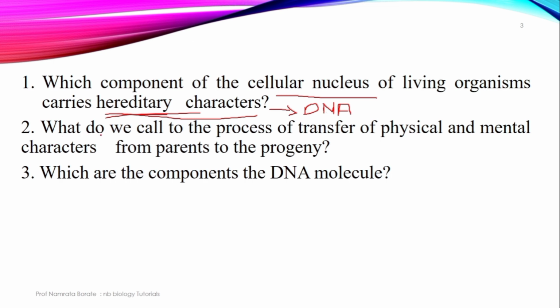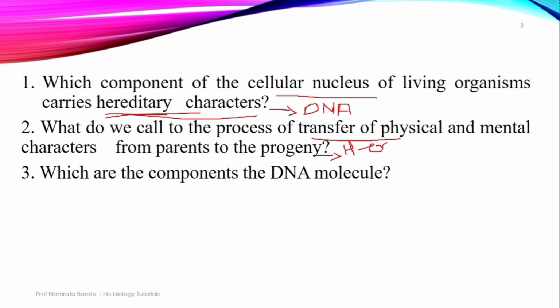The second one: what do we call the process of transfer of physical and mental character from parents to the progeny? Yes, it's called heredity. Heredity means what? Heredity, inheritance, या दोघांची डेफिनेशन सेम आहे. Heredity and inheritance mean the transfer of characteristics from parents to the offspring. Transfer of characteristics from one generation to the next generation. That is called heredity. म्हणजे या प्रश्नाचं उत्तर काय आहे? Heredity.